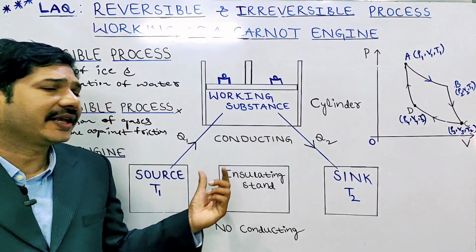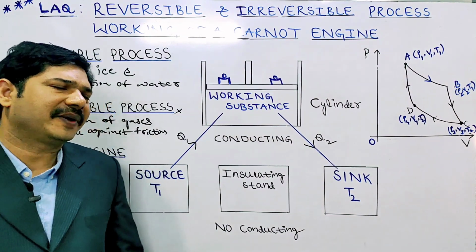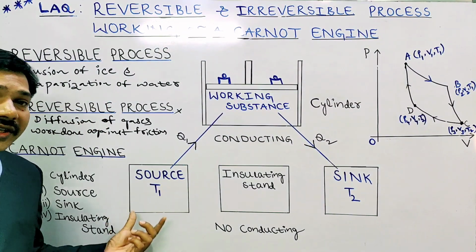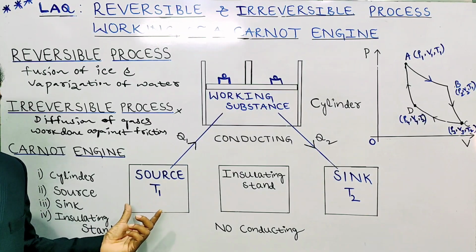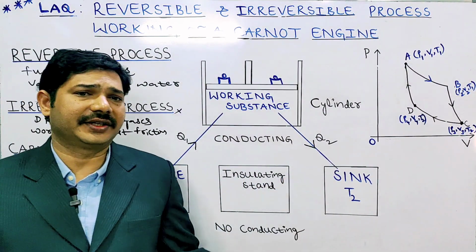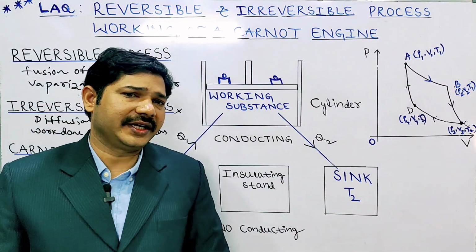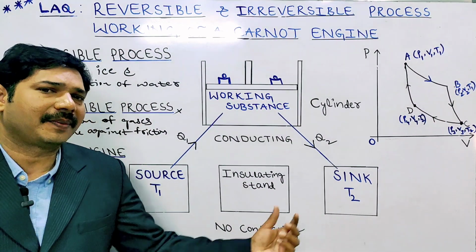The second component is the source. The source maintains a high temperature, T1 Kelvin, and has infinite thermal capacity. The third component is the sink. The sink maintains a lower temperature, T2 Kelvin, and also has infinite thermal capacity.